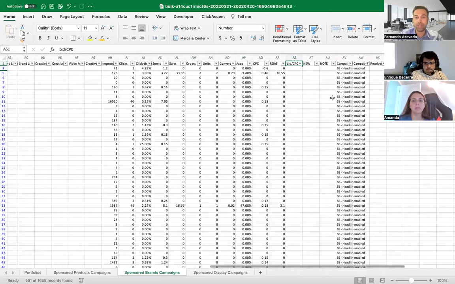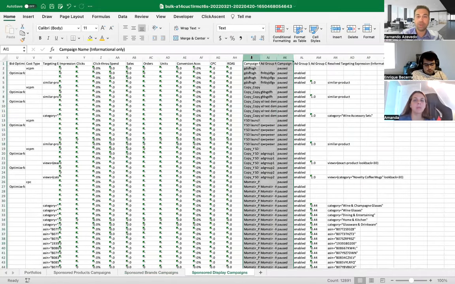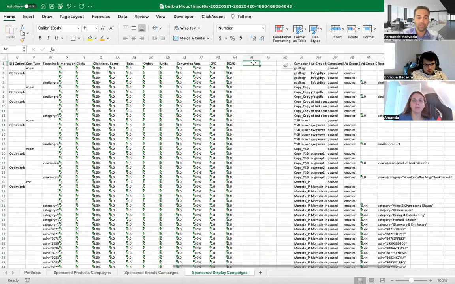And then you would start calculating the same thing that we did for sponsor products here. And the same thing with sponsor display. You would come to sponsor display and add the 3 columns here: bids divided by CPC, new bids and notes.